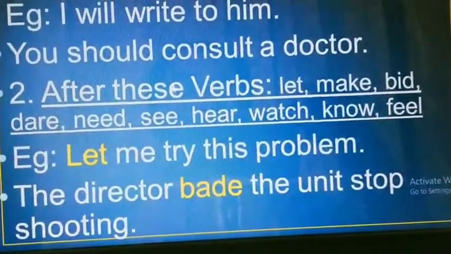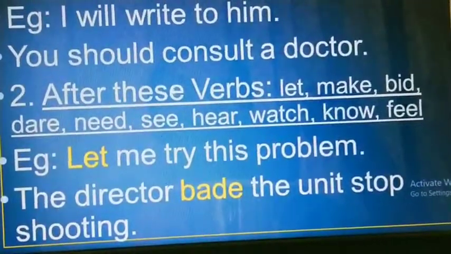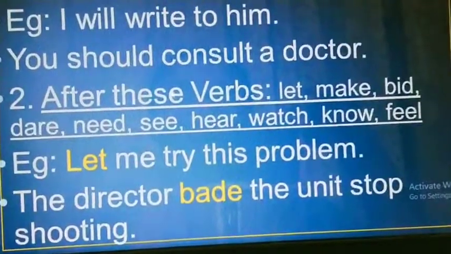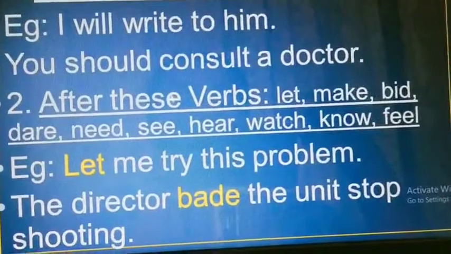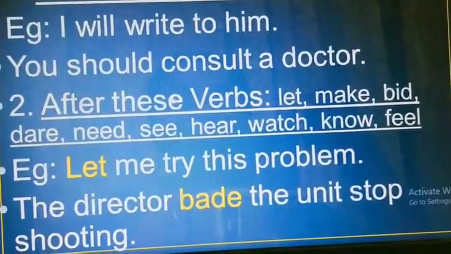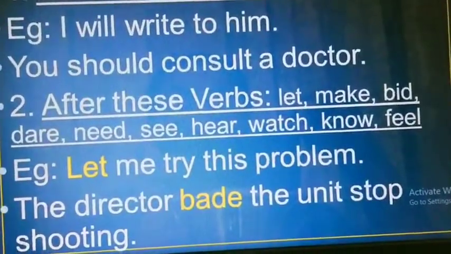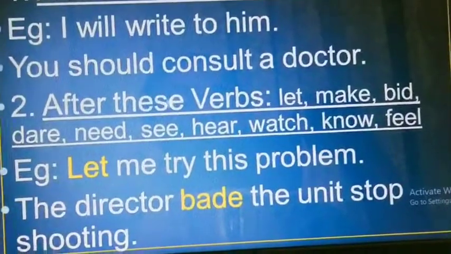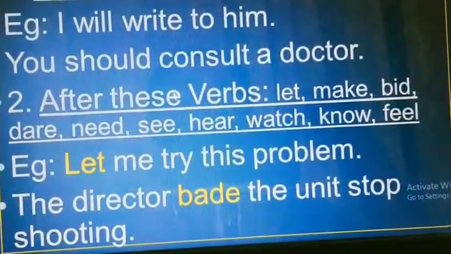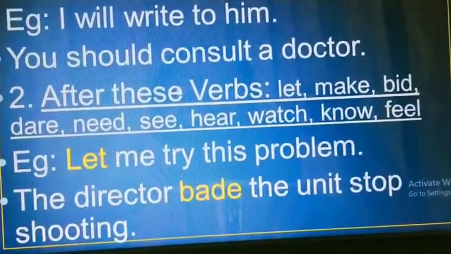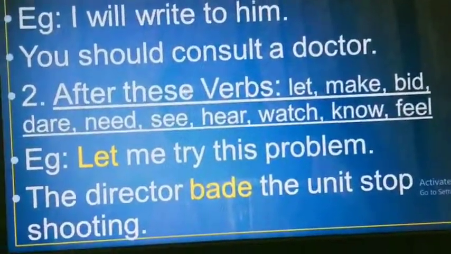Next, the director bade the unit stop shooting. So here, let and bade are there from these words. Let me try. Try is the first form. Yes, try is the bare infinitive here. And in the second sentence, stop is the bare infinitive here.